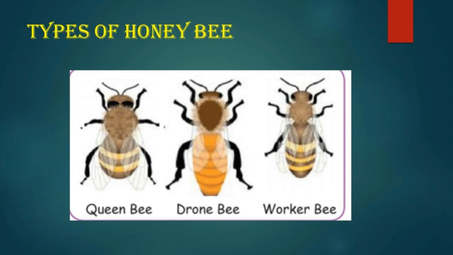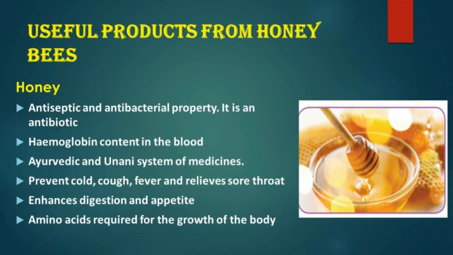Next one is worker bees. These are sterile female bees and the smallest members of the colony. These bees are very active. Their function is to collect honey, look after the young ones, clean the comb, defend the hive, and maintain the temperature of the beehive. The lifespan of a worker bee is 6 weeks.